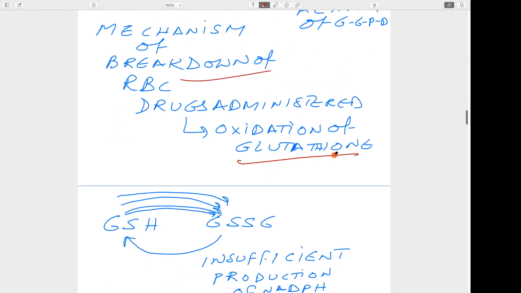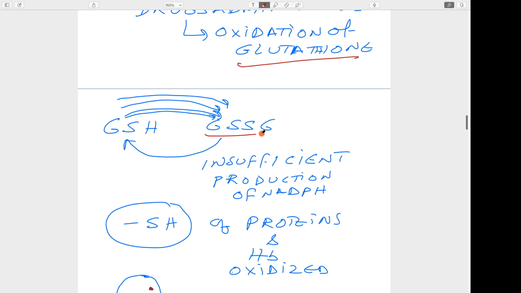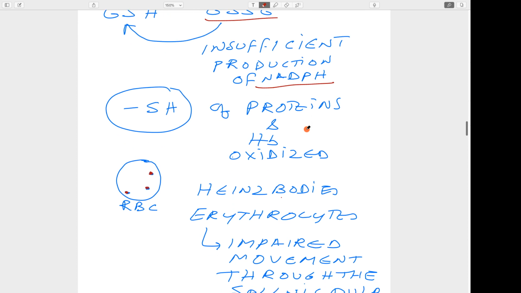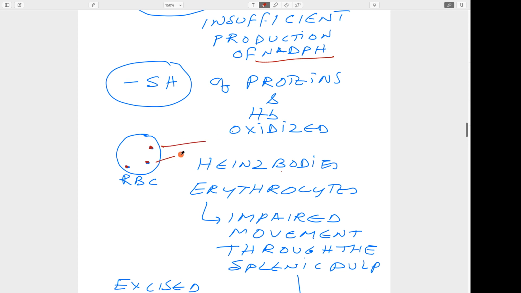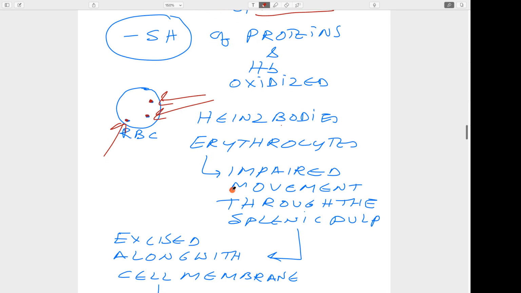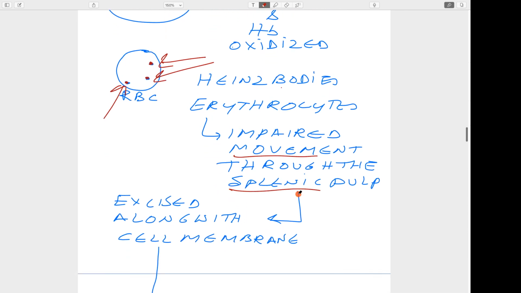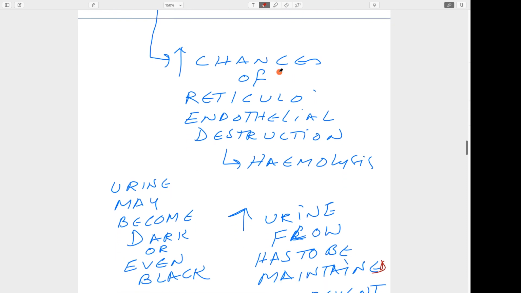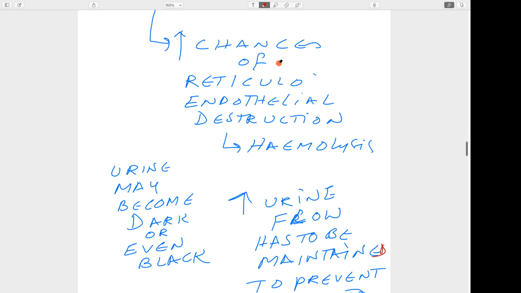Oxidation of glutathione takes place. A very high amount of glutathione is converted to oxidized glutathione, but it cannot be converted back because of insufficient production of NADPH, as there are decreased levels of glucose 6-phosphate dehydrogenase. Proteins also get their sulfhydryl groups oxidized, and Heinz bodies develop. So in the erythrocytes, there is impaired movement through the splenic pulp, and excision along with the cell membrane takes place. Then there are chances of reticuloendothelial destruction and hemolysis takes place.